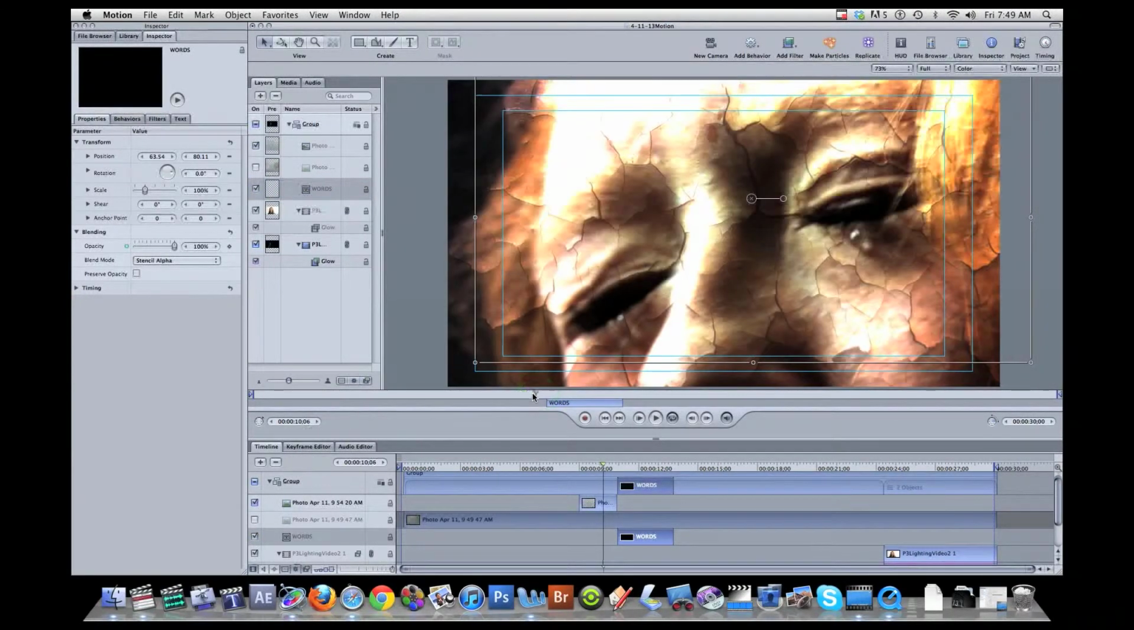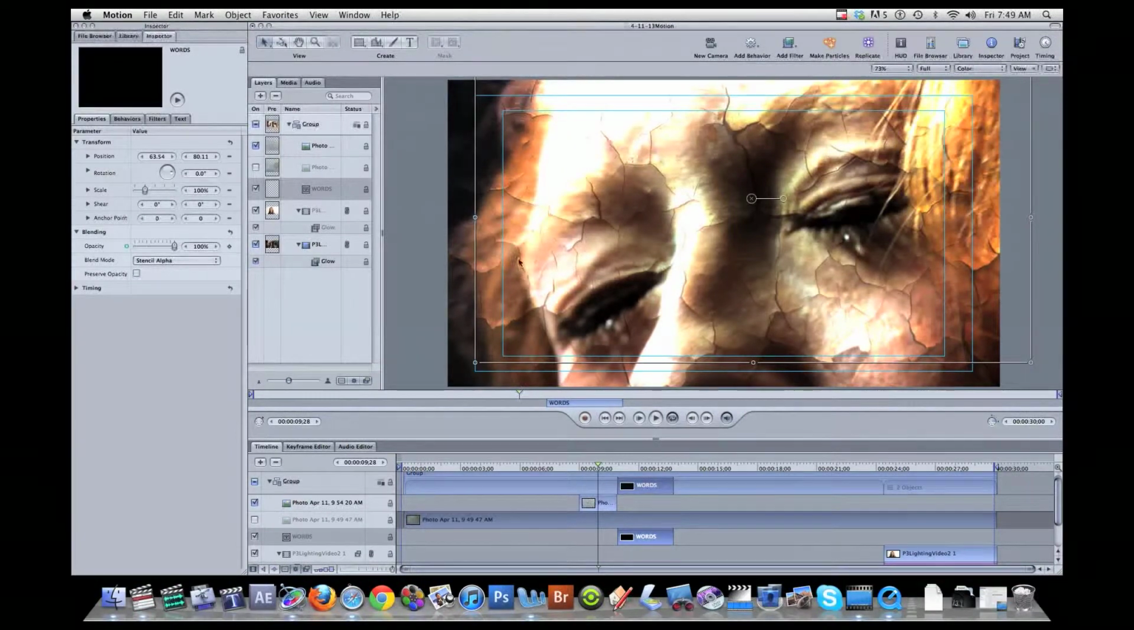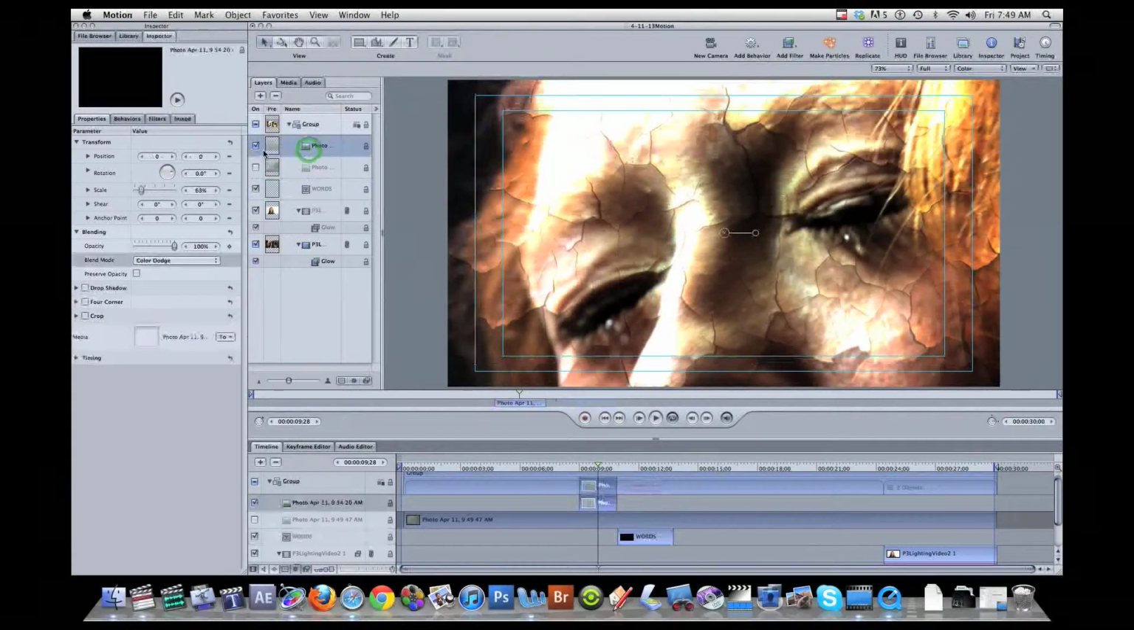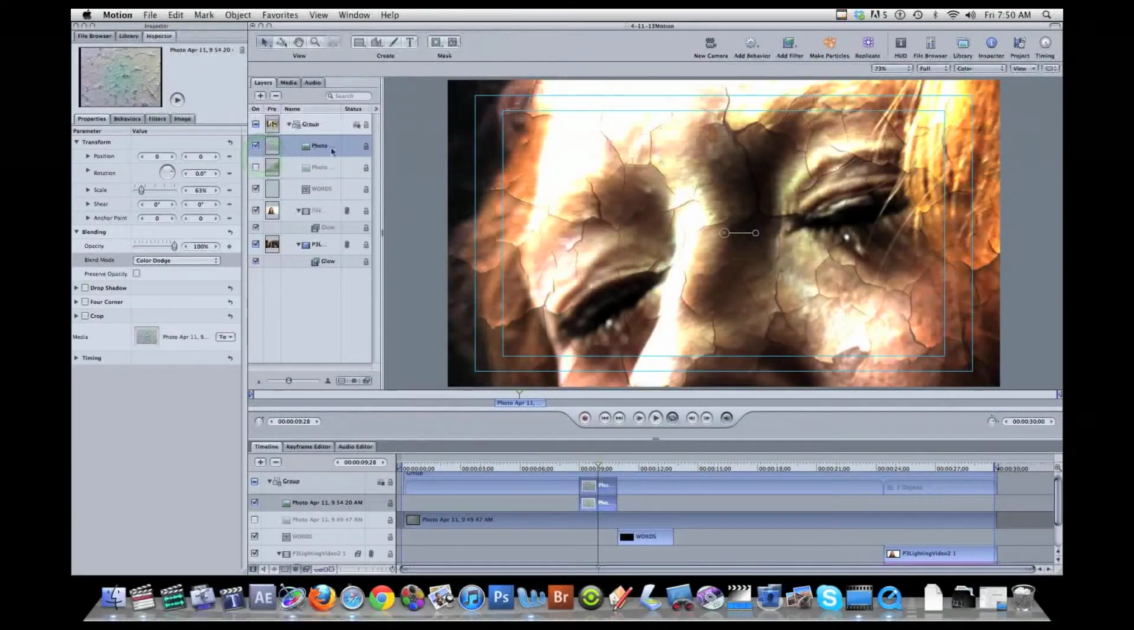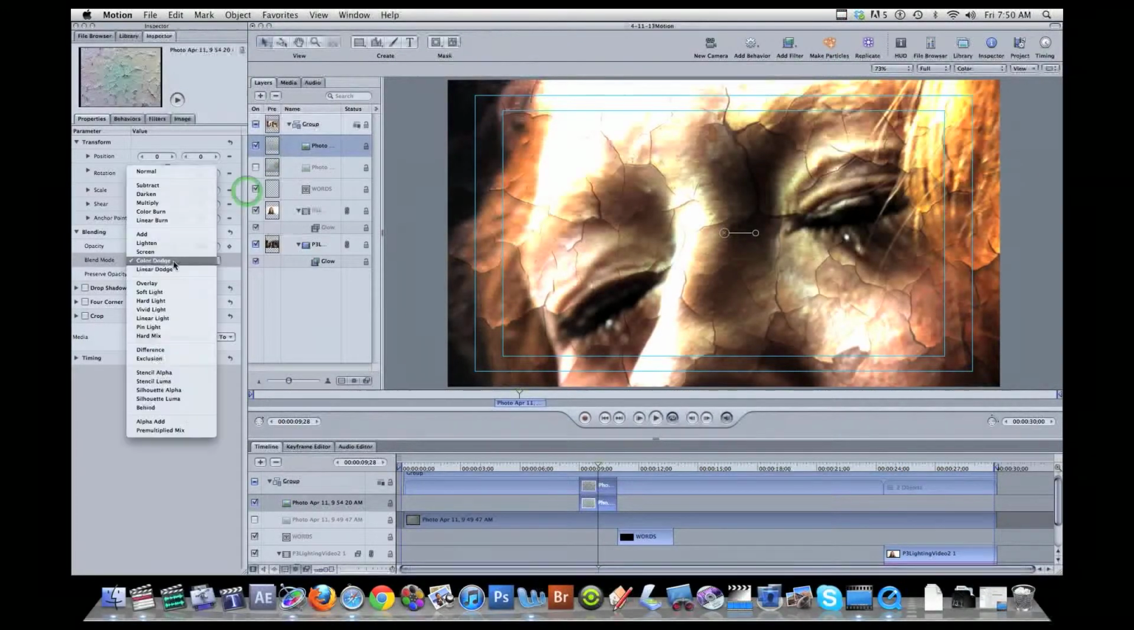I'll go back a little bit, and here's another one of those effects where we are using a photograph blend mode to achieve this effect. If I turn that off, you see the video layer here. So if I go back to it, we're using a color dodge effect.